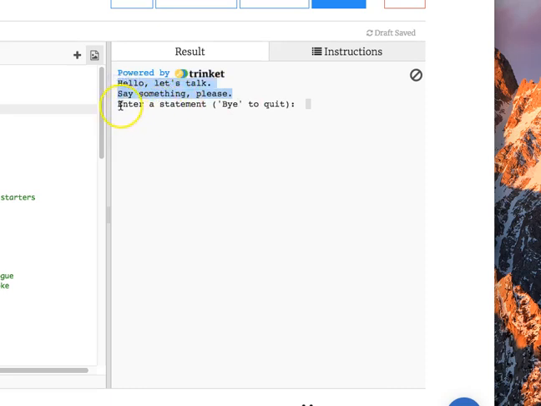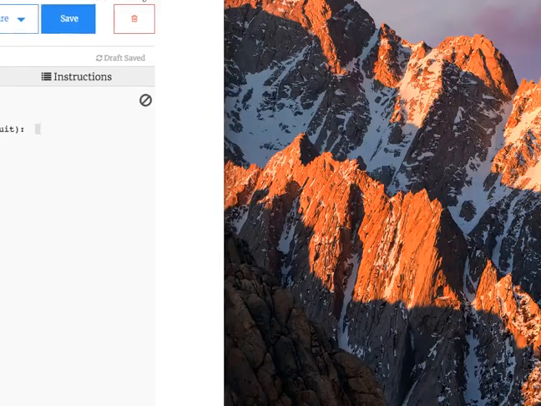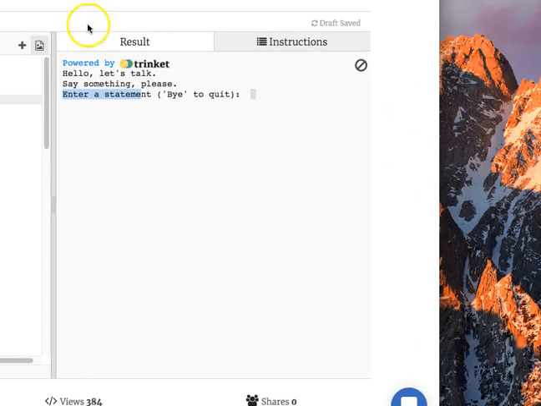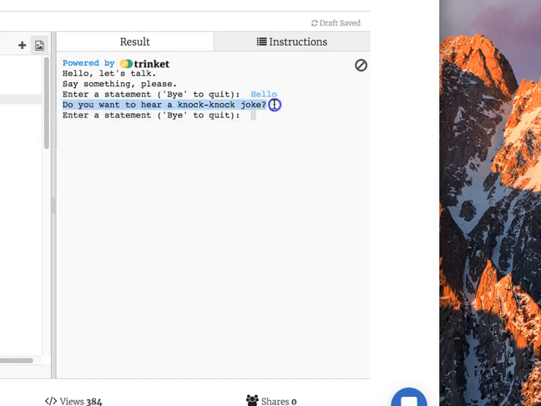Then it asks us to enter a statement. I guess it also means a question too. And then it does emphasize the sentinel value to quit this project, to get out of it, because there's no drop-down exit command, and there's no red button there to click. We'd have to type the word bye. Anyway, hello. I'm just going to keep it simple as I test this chatbot the way it is. And now it comes back with the old, do you want to hear a knock-knock joke?